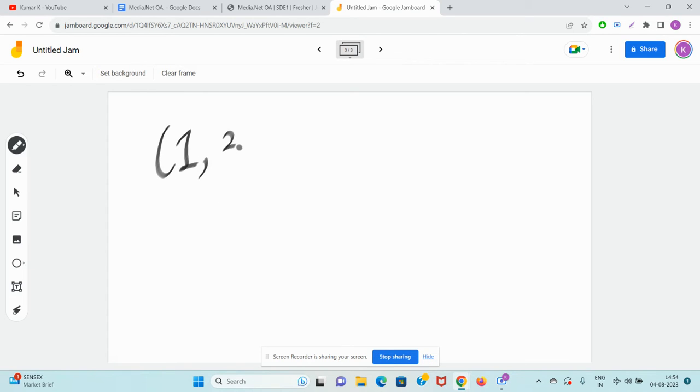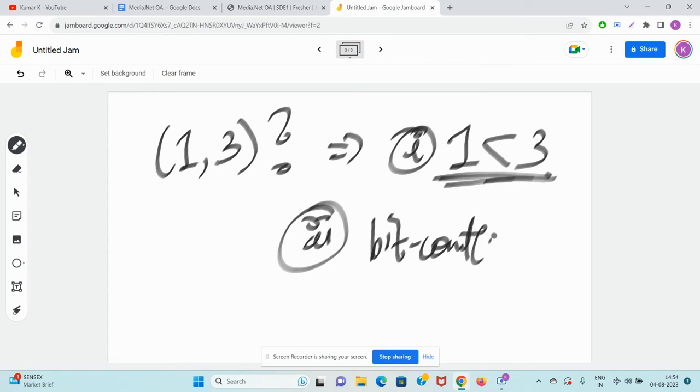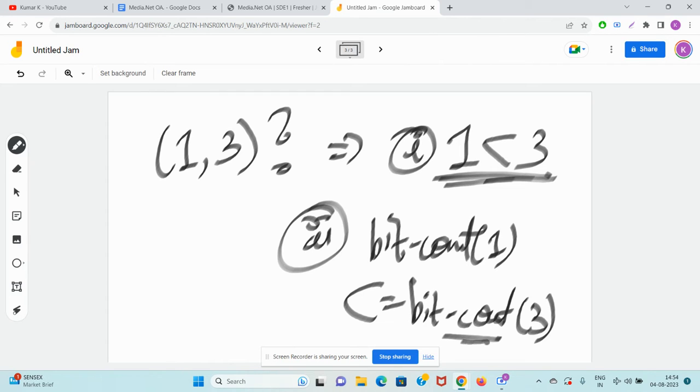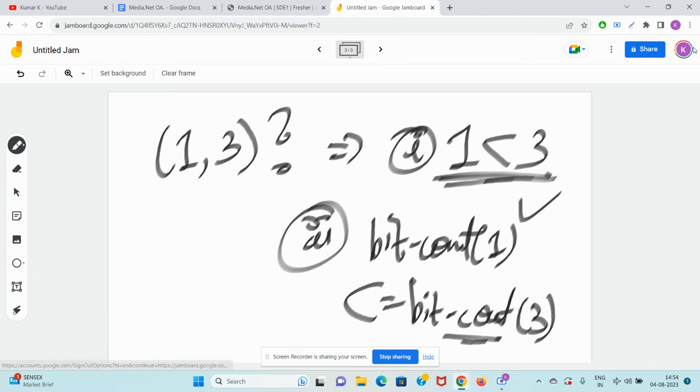Now, is 1 comma 3 a valid subsequence? Let's check. First, it should be sorted, and yes, 1 is less than 3. Second, there are no other elements, so we don't do any XOR. Is the bit count of 1 less than or equal to the bit count of 3? Guys, this is very interesting, I'm really enjoying it. The bit count of 1 is 1 and the bit count of 3 is 2. Yes, so 1 comma 3 is also a valid subsequence.